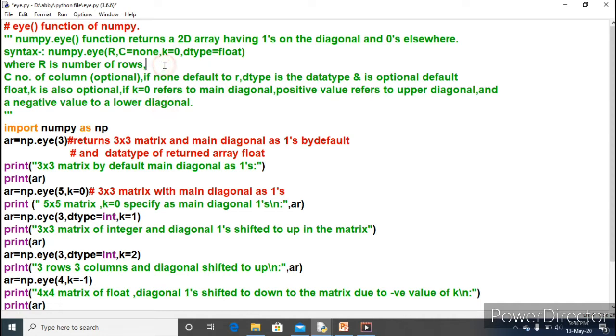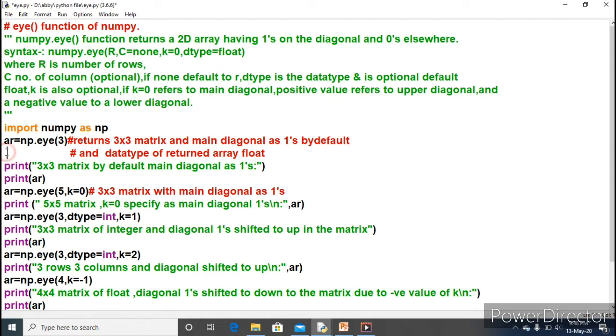So the thing you need to remember is c is optional, k is optional, dtype is optional. So what is a must? A must is the value of r. You can provide all 4 arguments, or 3 arguments, or 2 arguments, or 1 argument. One argument is a must and that one argument will always be the number of rows. r is the number of rows. So we will see programmatically how the eye function will be used.